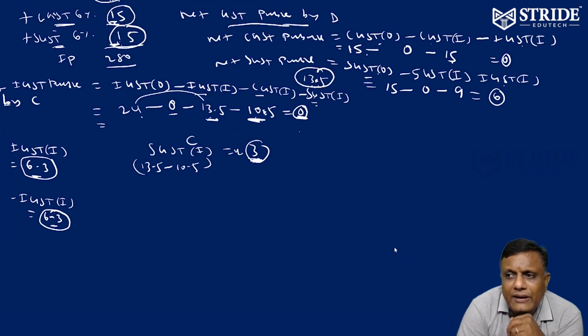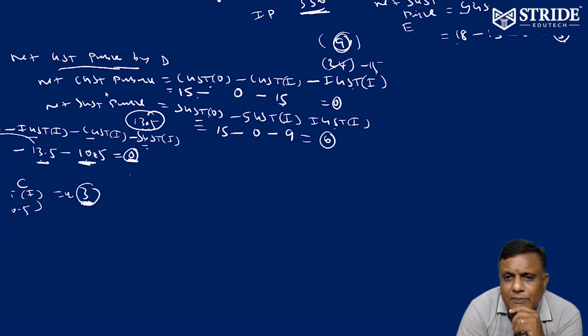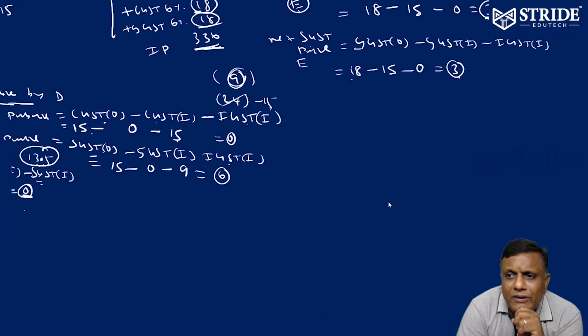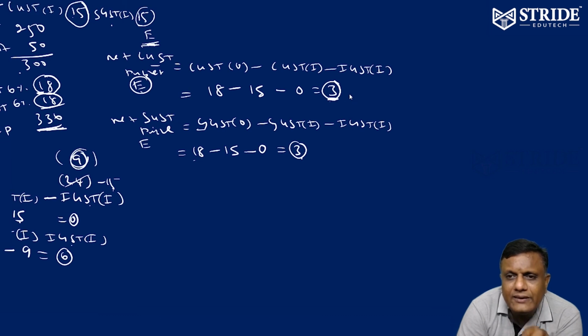How much will D pay to the government? Net CGST payable by D to the government is 0. Net GST payable by D to the government is 6. How much will E pay to the government? 3 rupees CGST and 3 rupees SGST. So finally, 3 rupees will be collected by the government from E.